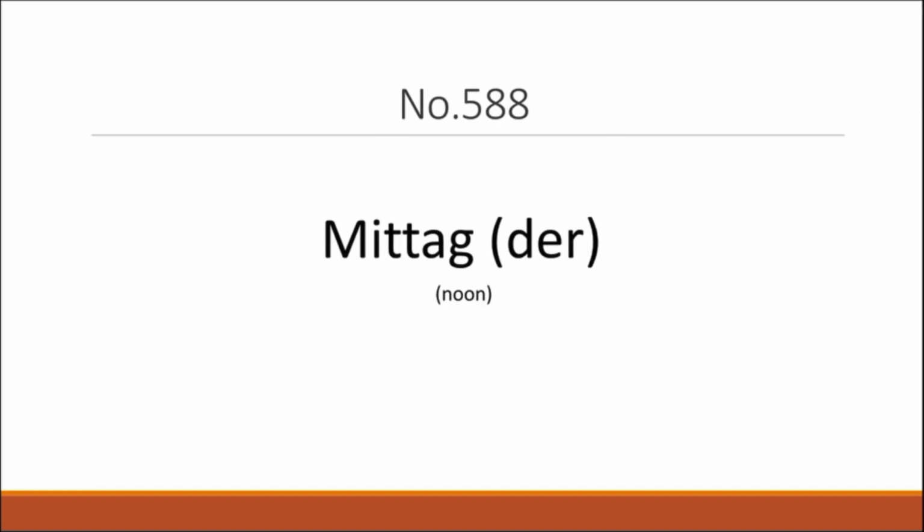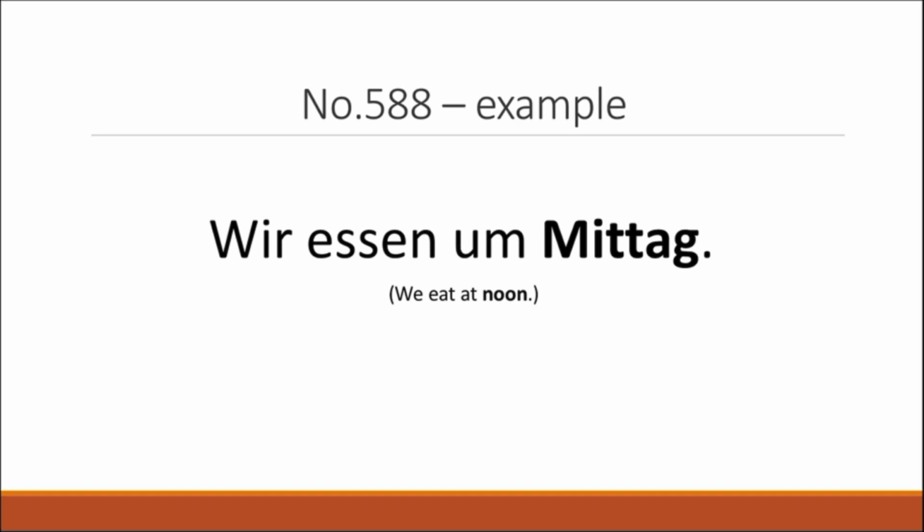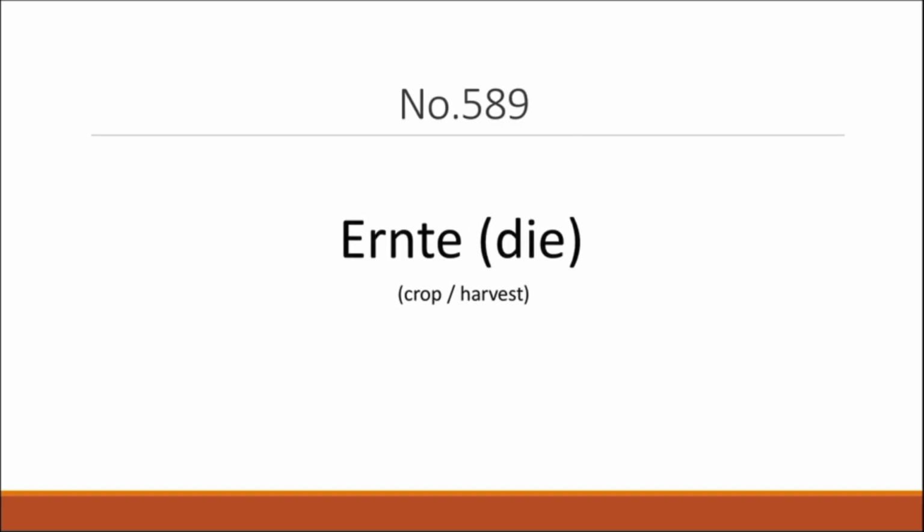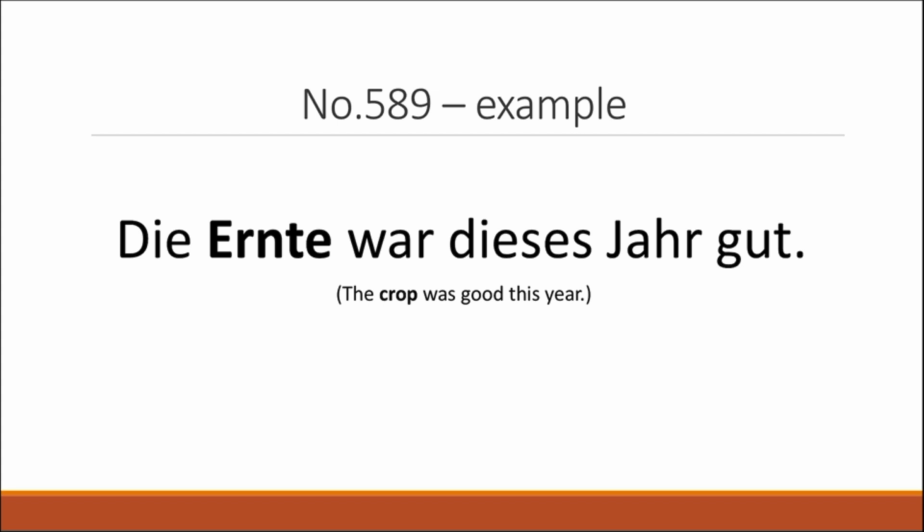Now we have der Mittag, which means noon. Wir essen Mittag. We eat at noon. Now word 589 is going to be die Ernte, which means the crop or the harvest. Die Ernte war dieses Jahr gut. The crop was good this year.